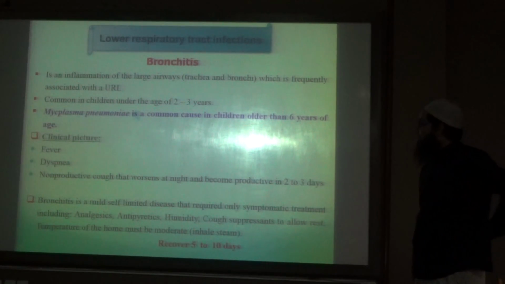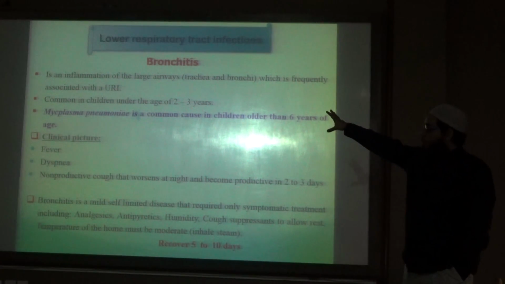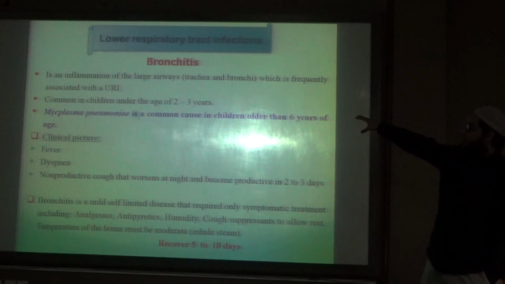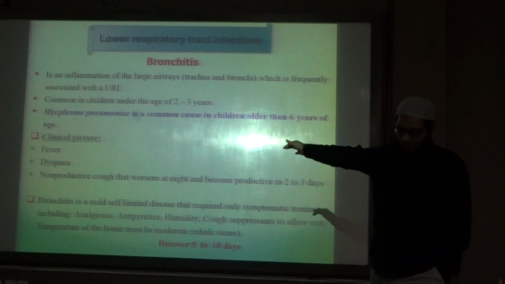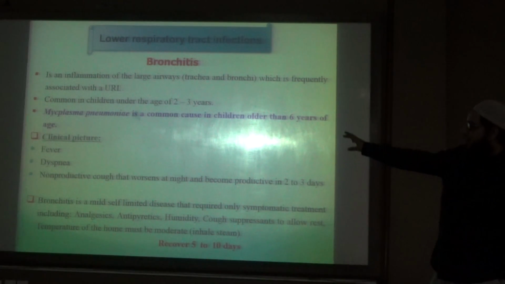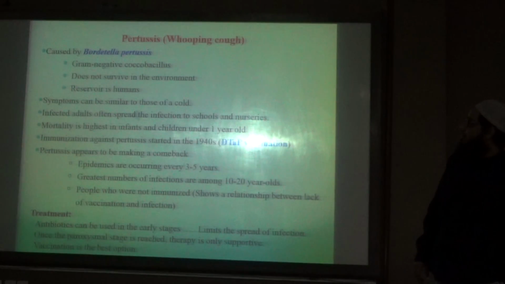Now coming to lower respiratory tract infections. Bronchitis is inflammation or infection of the bronchus. It is common in children under the age of 2 to 3 years. Mycoplasma pneumoniae is also a common cause in children more than 6 years of age. Clinical features: fever, dyspnea, non-productive cough, which differentiates it from pneumonia. Bronchitis is a mild self-limited disease. Treatment is almost the same for all of them, not much different.